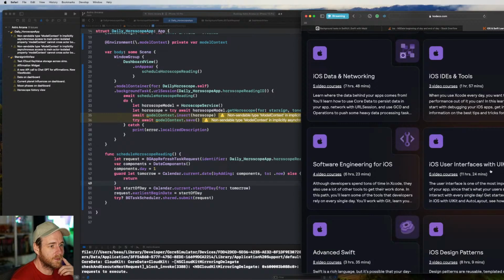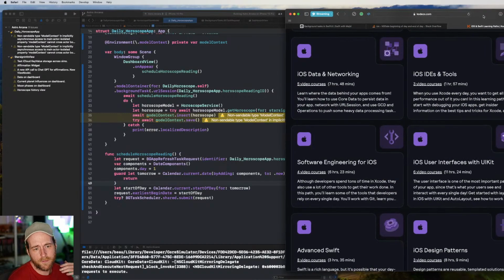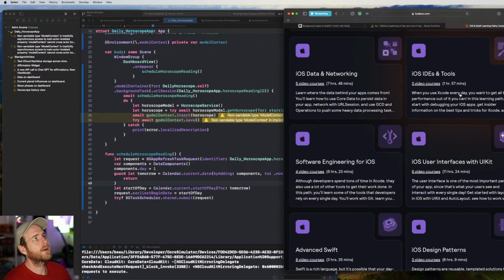iOS user interfaces with UIKit, so this is another framework. I don't know what you mean by other frameworks. The only other frameworks we really have on iOS are UIKit and SwiftUI. They're the main UI frameworks. If you're talking about other stuff, the golden era was Windows XP.